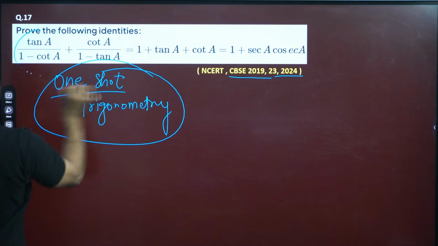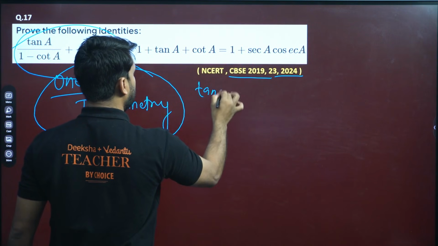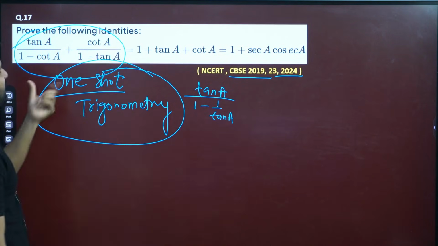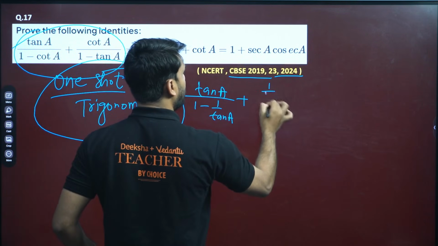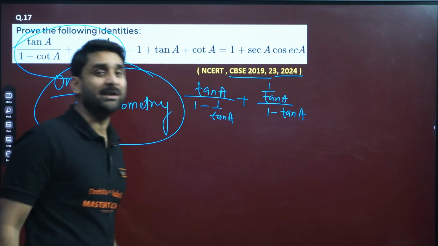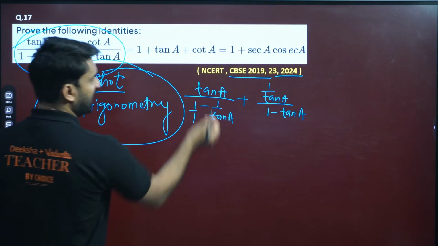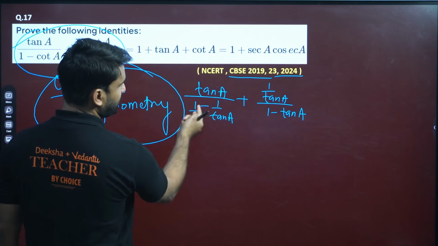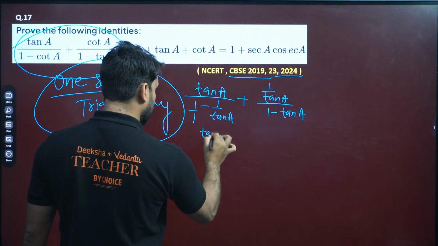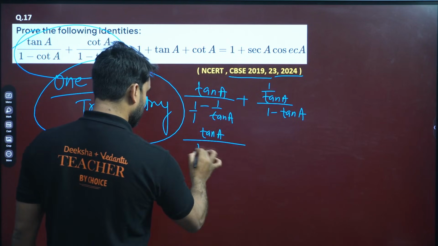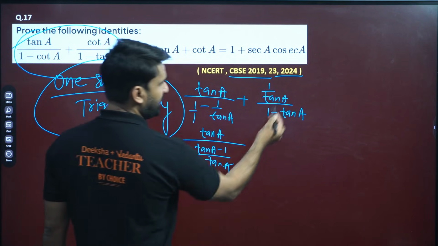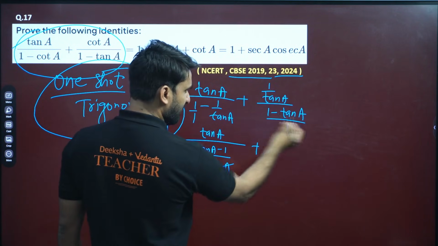So operate on the left hand side. tan A divided by 1 minus cot A, cot A can be written as 1 by tan A. Plus again here, cot A can be written as 1 by tan A, divided by 1 minus tan A. I am giving you a short trick, a hint how you should solve. Can we take LCM, my dear? On taking LCM, this can be written as tan A divided by tan A minus 1 divided by tan A. And here on taking LCM, this is 1, so tan A will be multiplied with this.